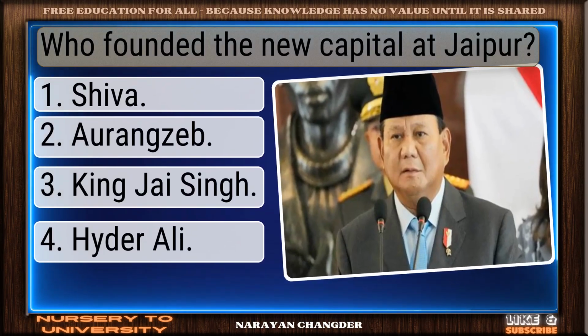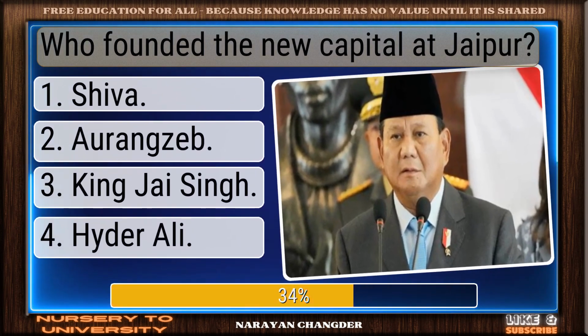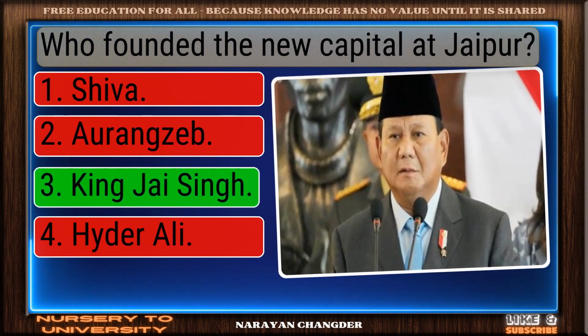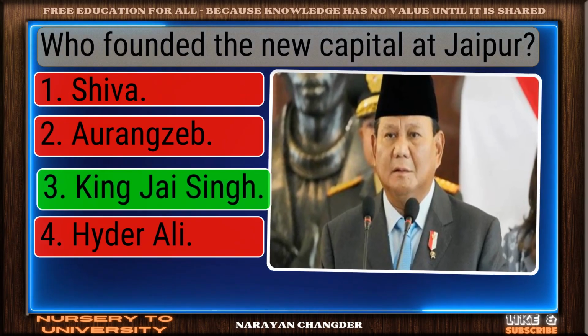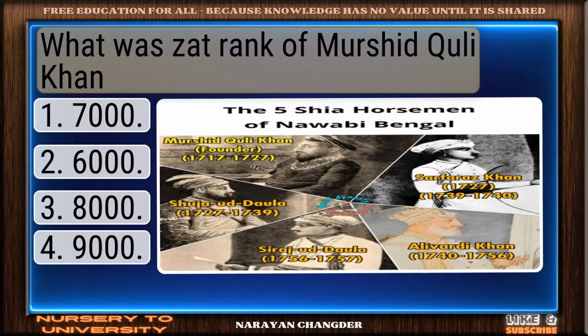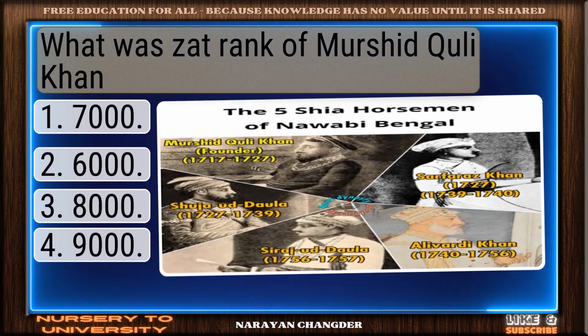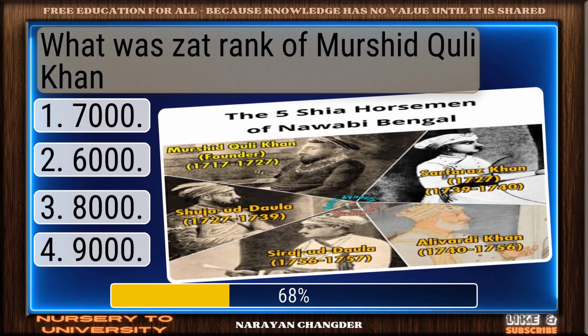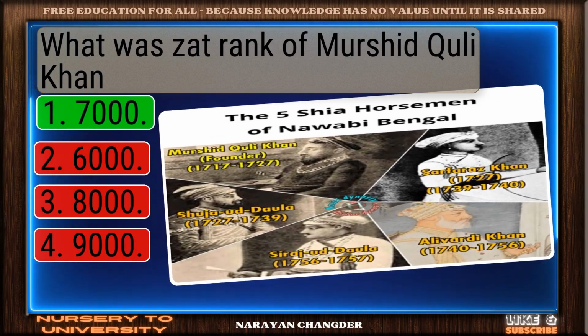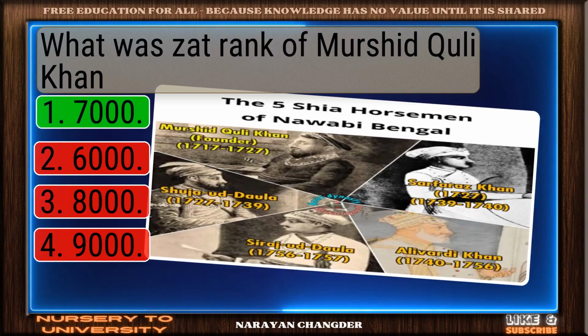Who founded the new capital at Jaipur? Sharp thinking. King Jai Singh is the right choice. What was the rank of Murshid Quli Khan? Well picked. 10,000 is the correct answer.